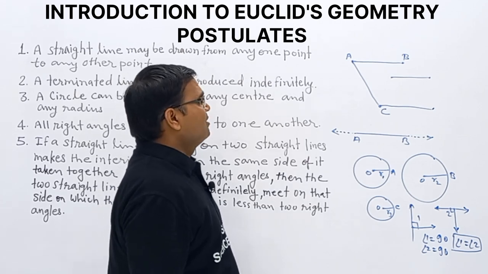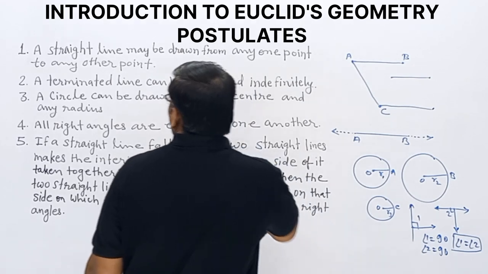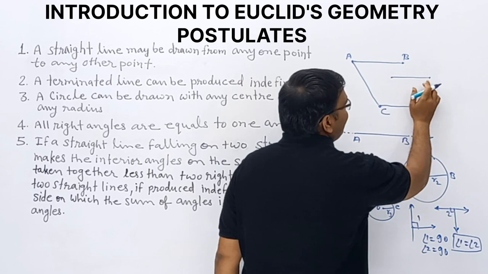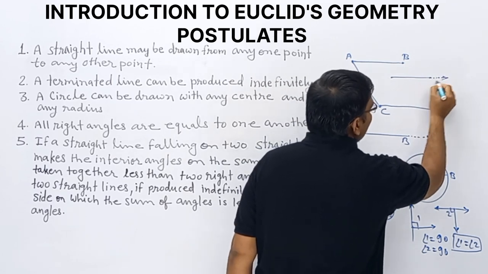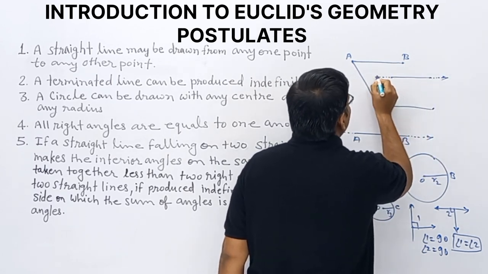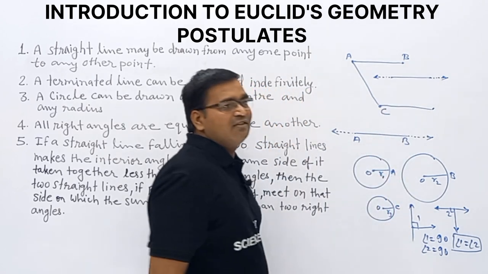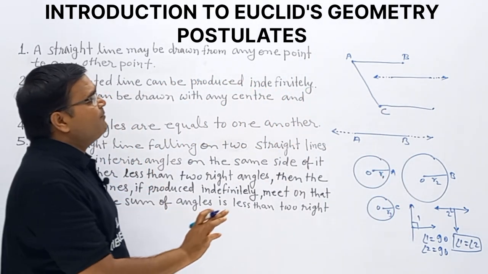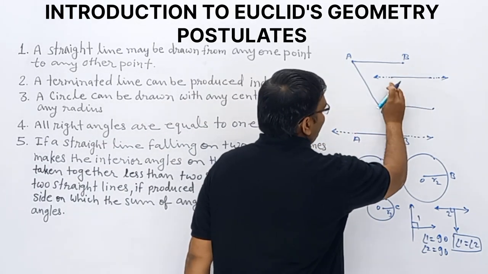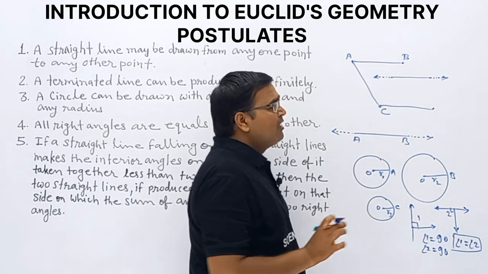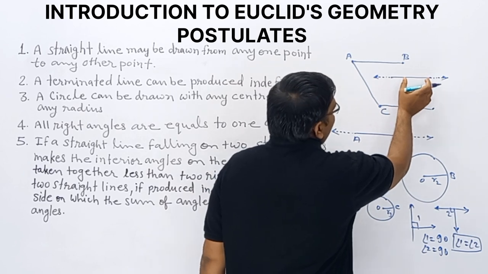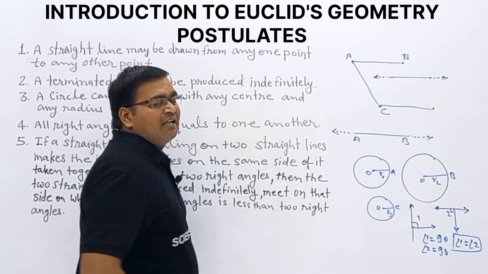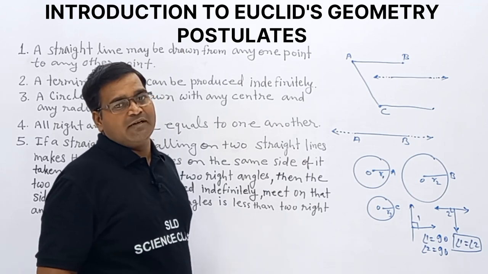A terminated line can be produced infinitely. This is the terminated line and this line can be produced indefinitely. This is another postulate, postulate number 2. First one: 2 points, once we join them, we get a straight line. A terminated line can be produced indefinitely, and this is the second postulate.